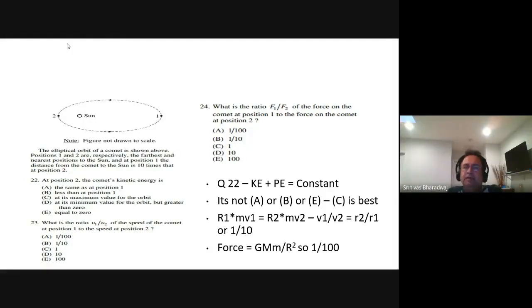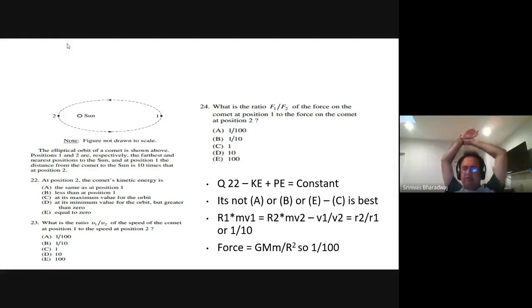Now, what is the ratio F1 to F2 of the force on the comet at position 1 to position 2? That is very straightforward. GMm by R square. The m's are the same. G is a universal constant, 6.67 times 10 to the power minus 11, whatever that value is, you should learn it.